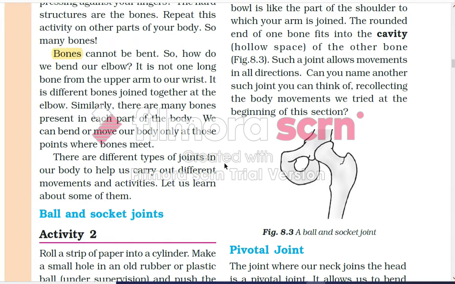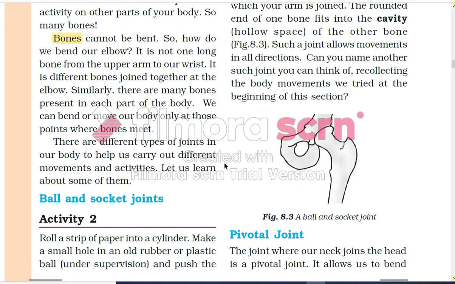That's why they are joined to something to make us movable. How do you bend your elbow? It is not one long bone from the upper arm to your wrist. It is different bones joined together at the elbow. Similarly, there are many bones present in each part of the body. We can bend or move our body only at those points where bones meet. There are different types of joints in our body to help us carry out different movements and activities.